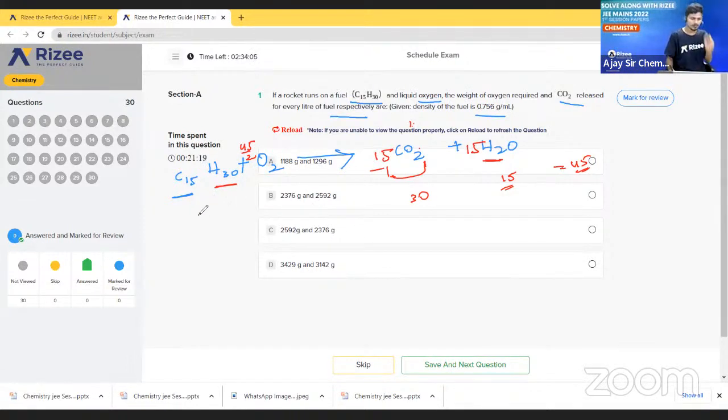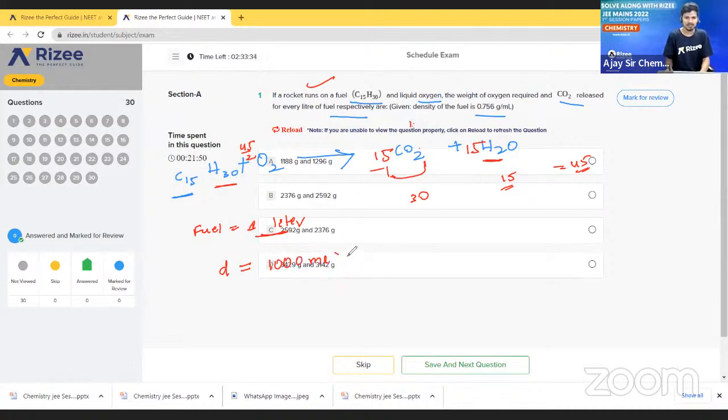In the question, the fuel given is just 1 liter, so we have to find for 1 liter. Fuel is equal to 1 liter. Next, density is also given. Density is denoted by D. We have to find for 1 liter, and 1 liter means 1000 ml.